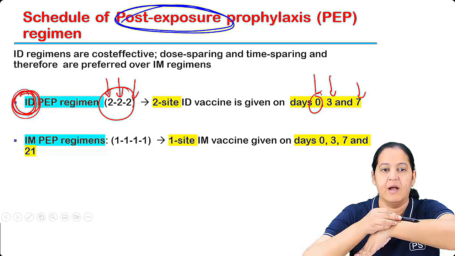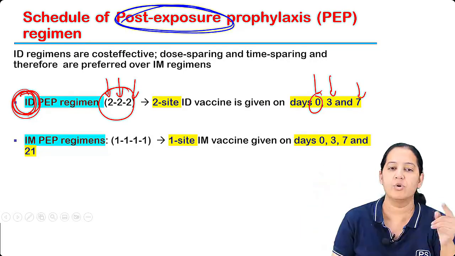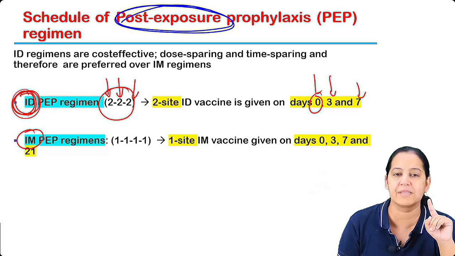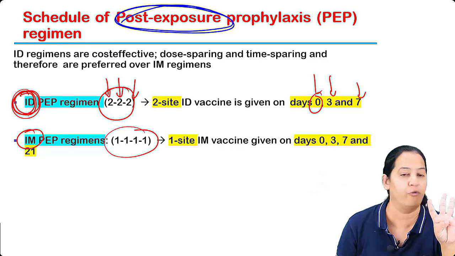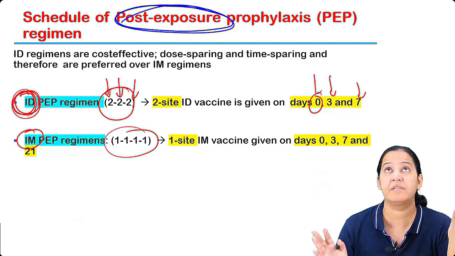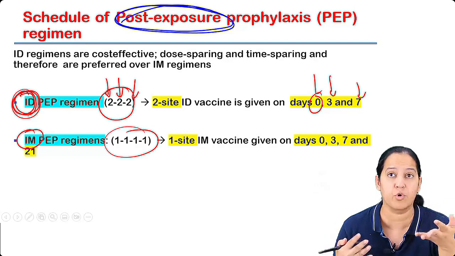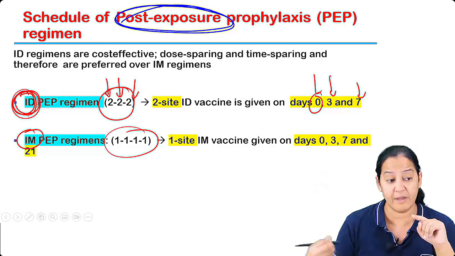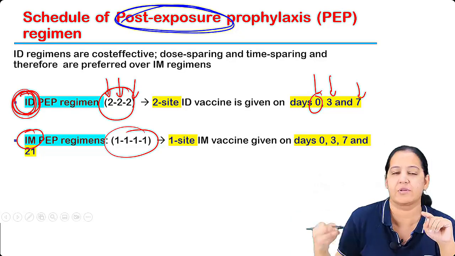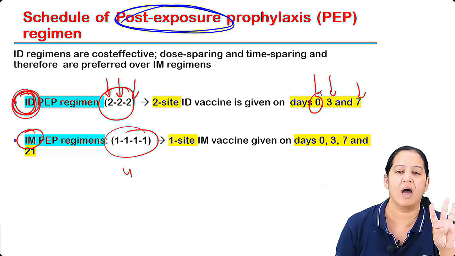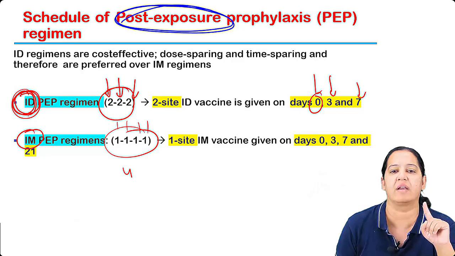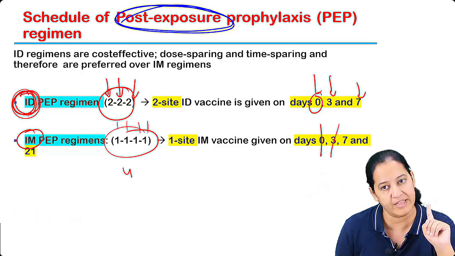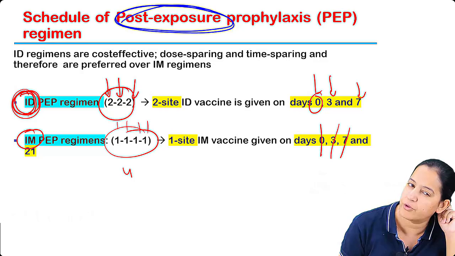It's like this. Intramuscular is 90 degrees. So the man will say, okay, tell me the second protocol. In the second protocol, intramuscular, we will give only 4, not 6 injections. The man is saying, ma'am, 6 injections is too much. There is a protocol with fewer injections, so there is a second protocol. I will give it deep intramuscular, but only 4 vaccines, one at a time, 1, 1, 1, 1. So 4 visits are required: first on day 0, second on day 3, third on day 7, and fourth on day 21.